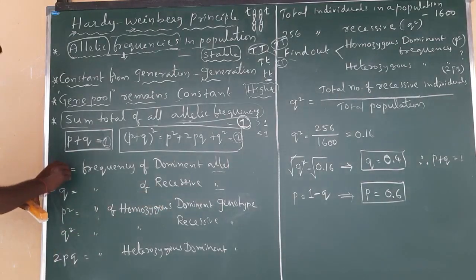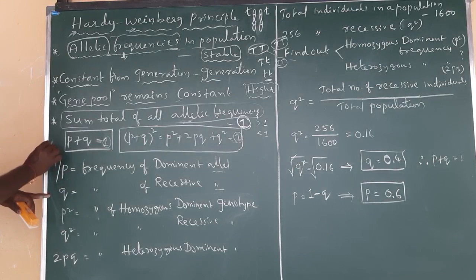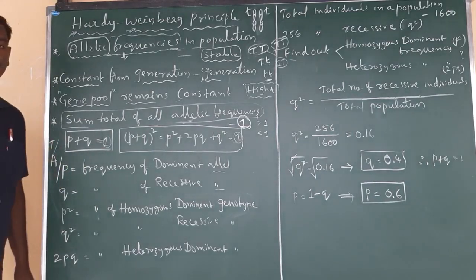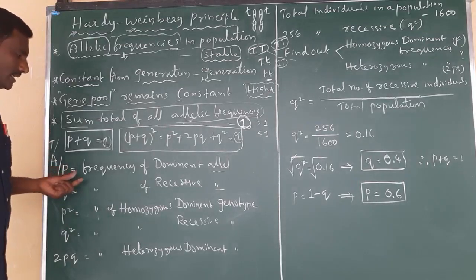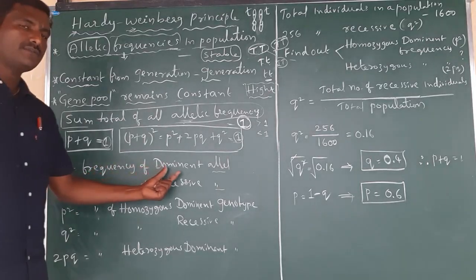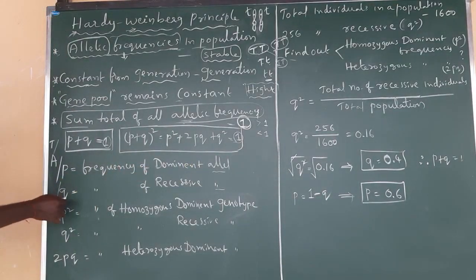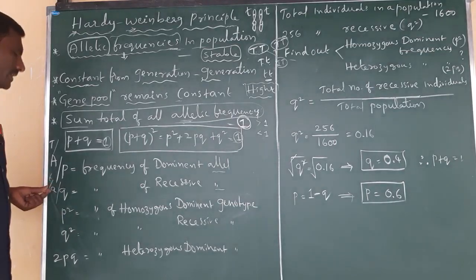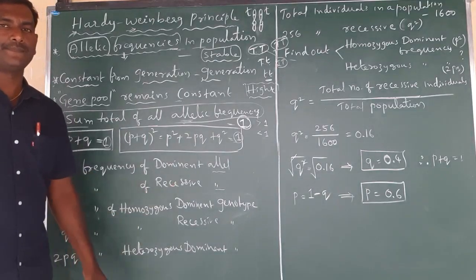Here the capital p is also indicated by capital A or capital T or capital M, whatever it may be. So all capital single letters indicate frequencies of dominant alleles, whereas all small letters, whether it is q, small a or small t, whatever it may be, all these single small letters indicate the frequencies of recessive alleles.